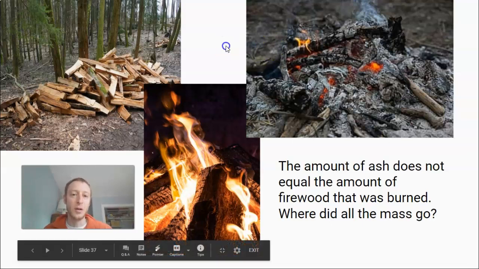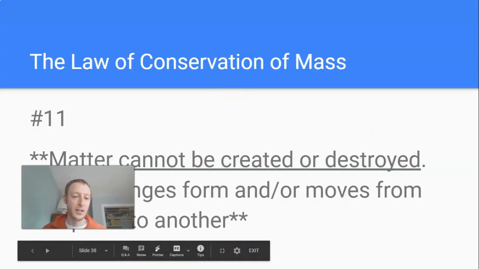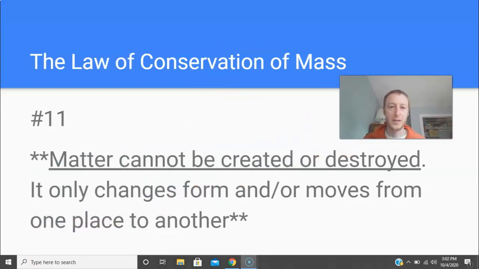Okay, this is called the law of conservation of mass. This law states, and this is number 11 in your notebook, your last note, that matter cannot be created or destroyed, right? You cannot destroy matter or mass or the stuff, those particles that matter is made of, right? You can only change its form and/or move it to another place, right?